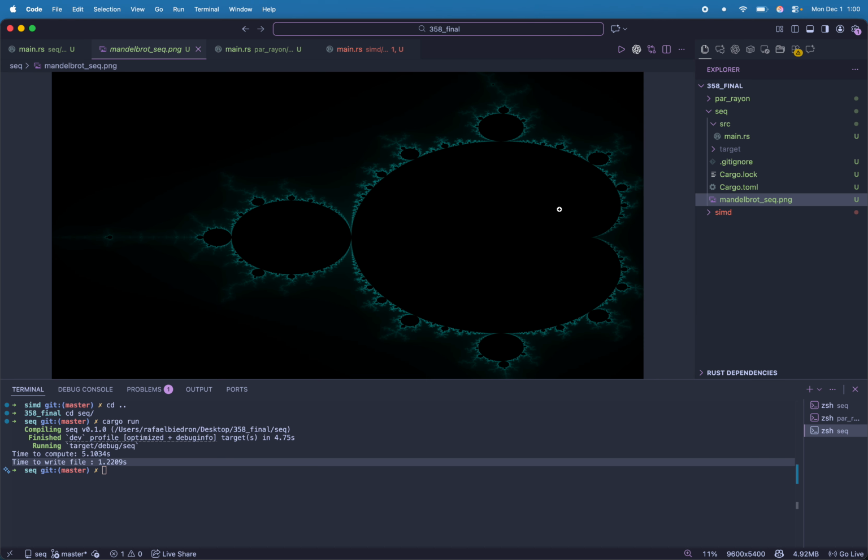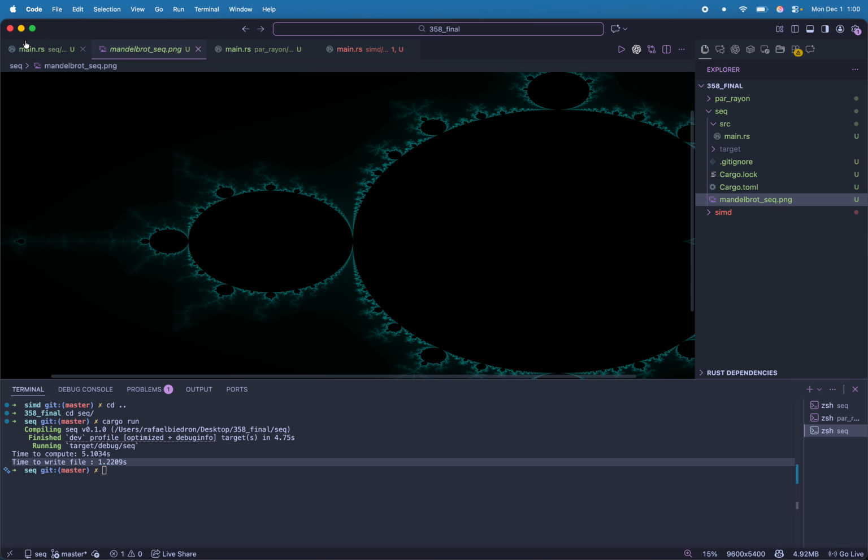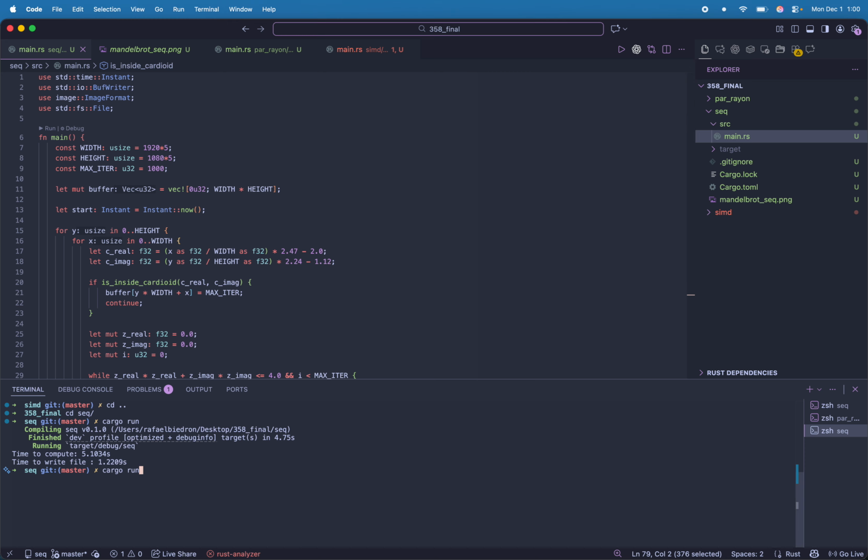And like I mentioned, we have these two dark cardioids in the middle where we can just skip computation entirely because we know it's going to be black. So if we now type cargo run --release, what this does is this creates an optimized release version. So you can imagine this is essentially adding like the -O3 flag like you would see in C. So if we compile it using the flag,